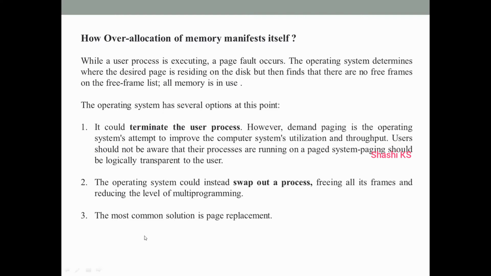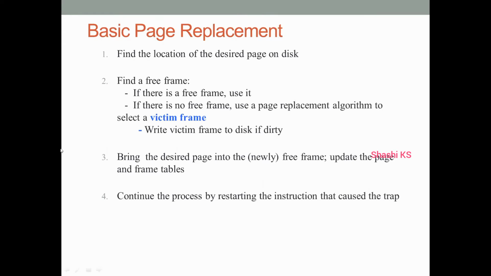So let's learn what the meaning of page replacement is. The basic page replacement algorithm is this: whenever we want to load a page of a particular process, first the OS finds the location of the desired page on the disk. That is the first step. The second step is it tries to find a free frame in memory for loading the desired page. If there is a free frame, it will allocate it to that page.